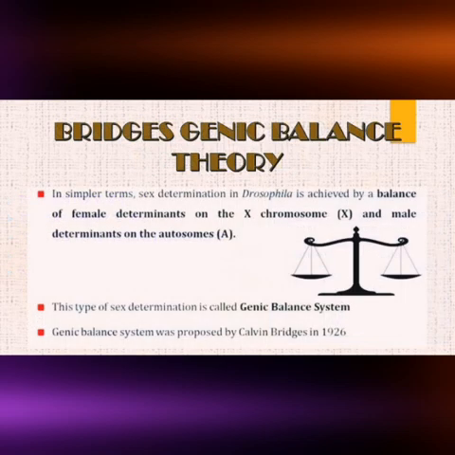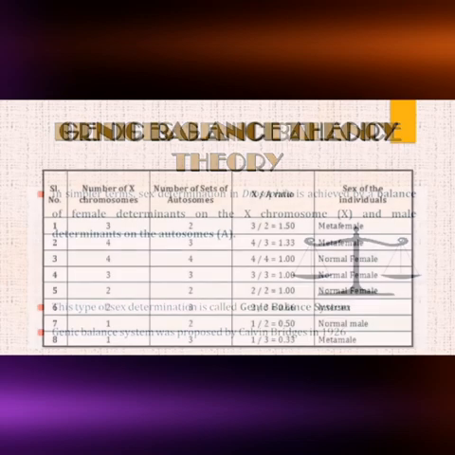As the inventor Bridges first discovered the process, it is named Bridges genic balance theory. The sex determination of Drosophila is totally dependent on the ratio of X chromosome and the autosome, that is total number of X chromosome divided by total number of autosome.